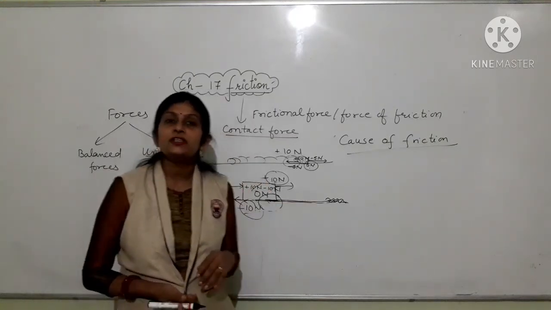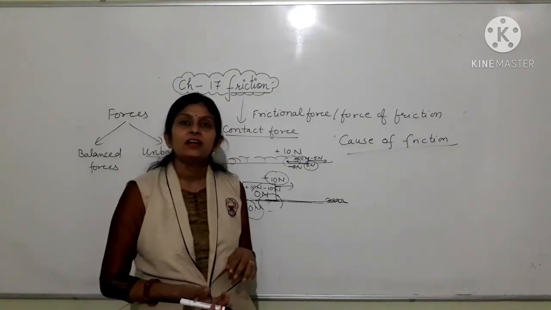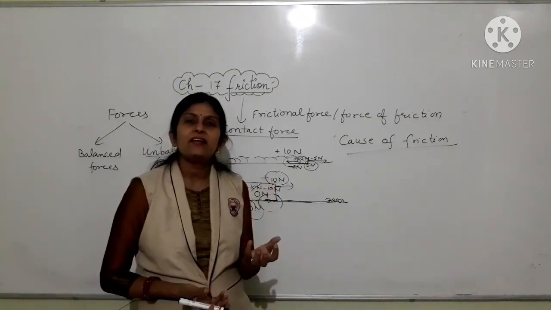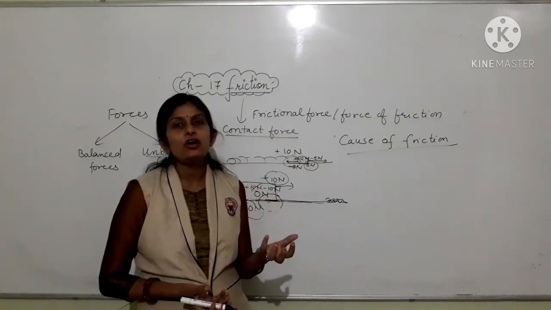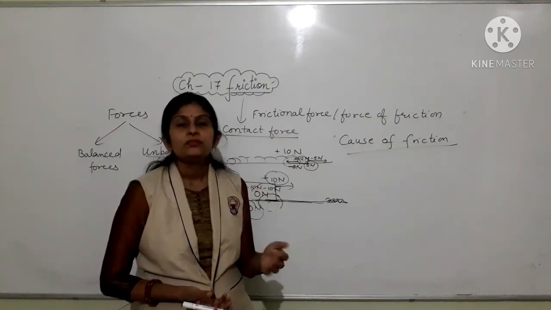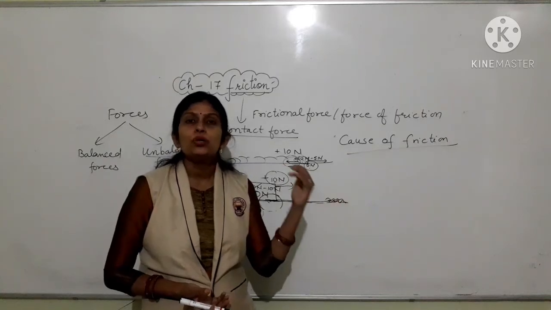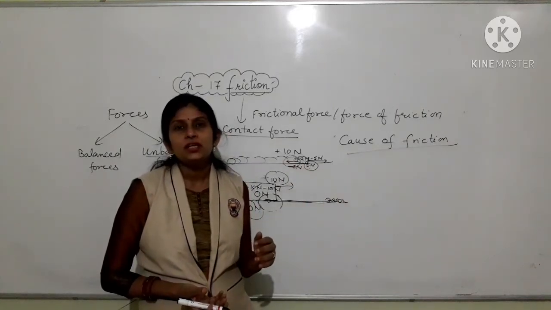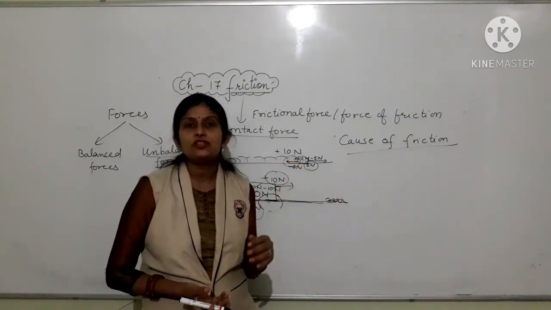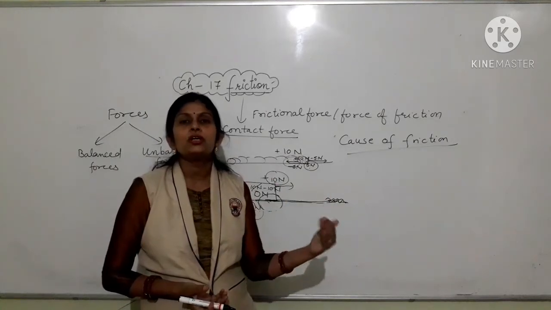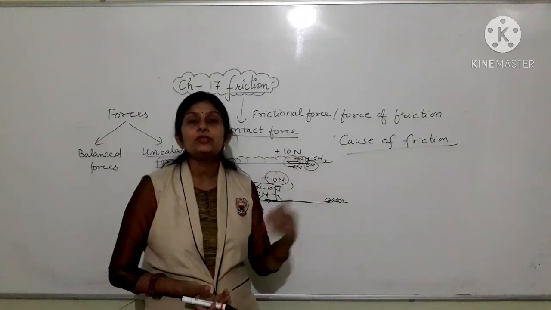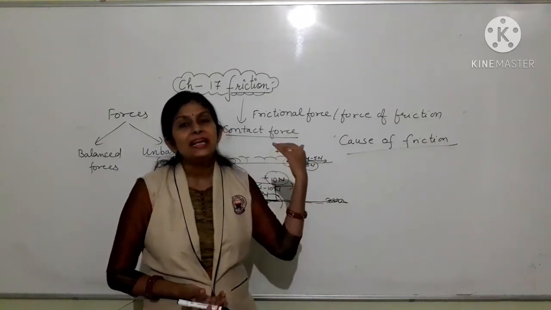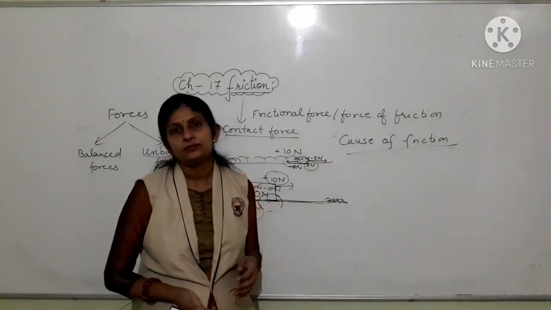On the other hand, smooth surfaces have fewer irregularities, so they have fewer interlocks, which give rise to less frictional force, and the motion or speed of the moving object is reduced but to a lesser extent.